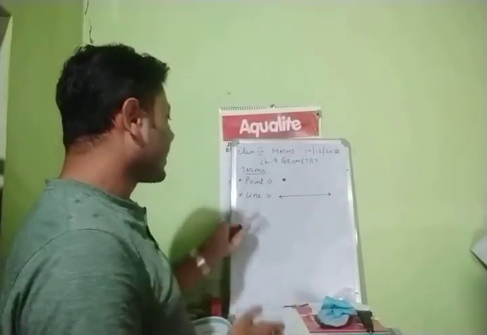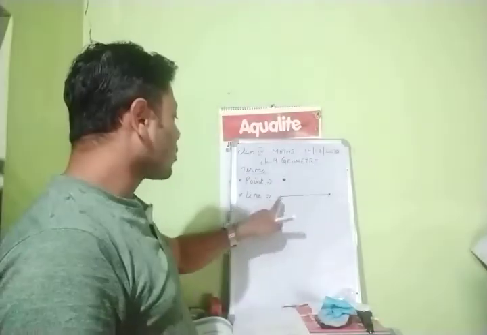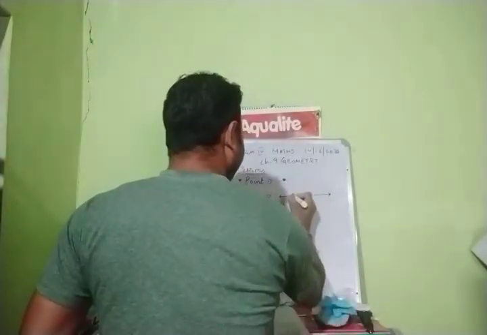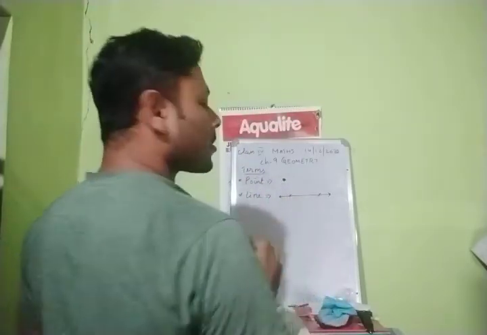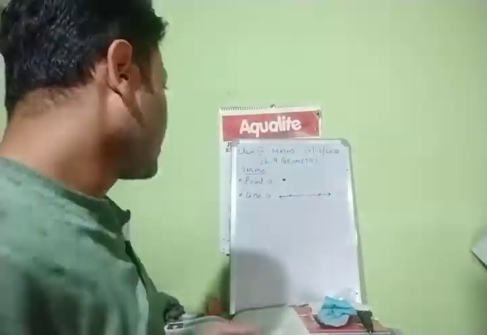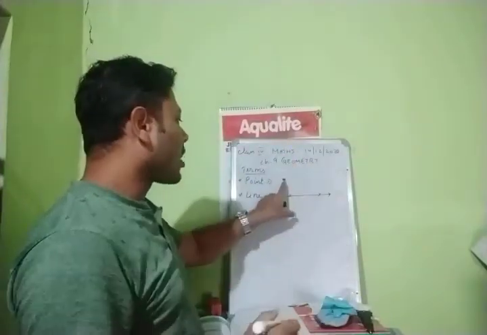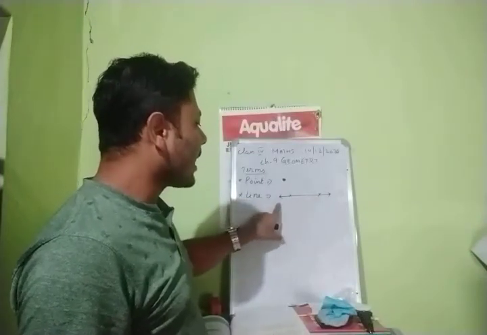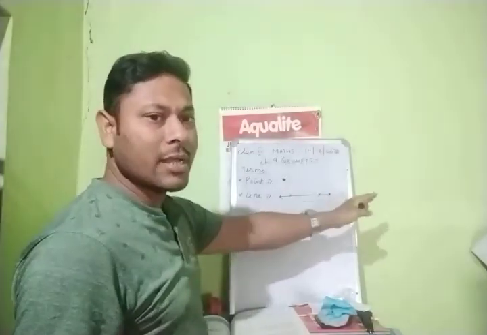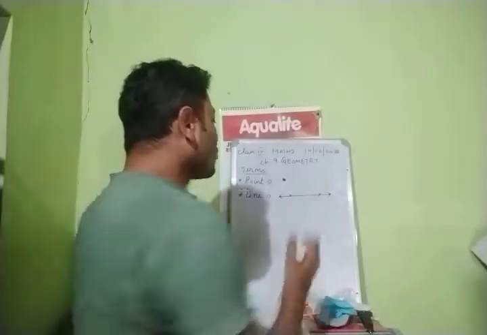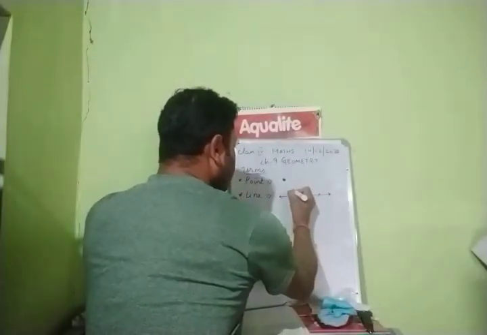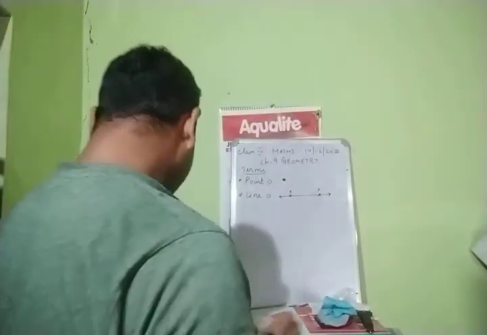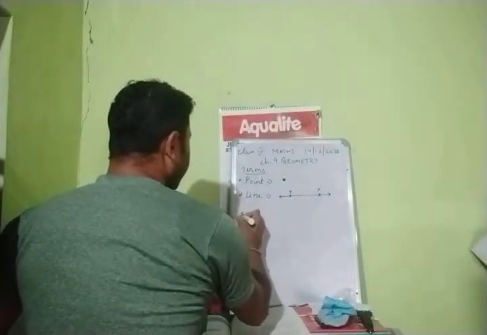This is your line, with arrows on both sides. In the middle you can mark any points, here X, here Y. No problem. Just to remember, point means a tip on a paper; whatever is left is shown as a point. Then a line has arrows on both sides, the left hand side as well as the right hand side, and in the middle you can give two points, one point as X, another as Y. Okay, children? No tension.